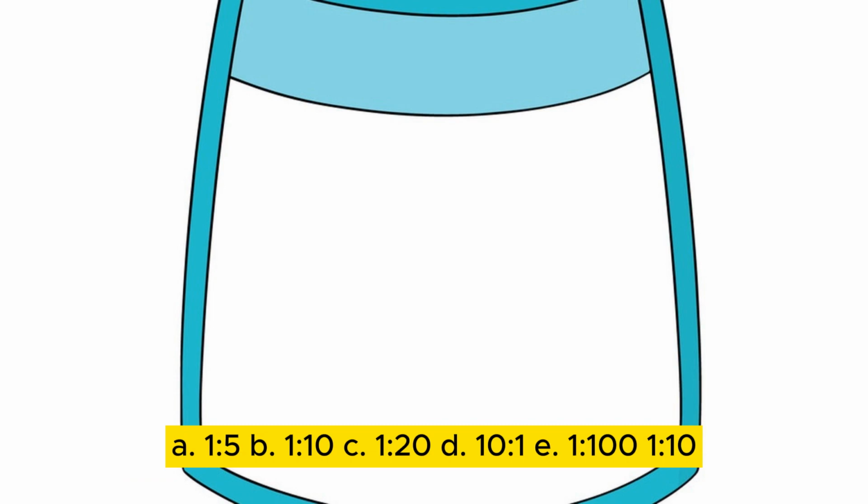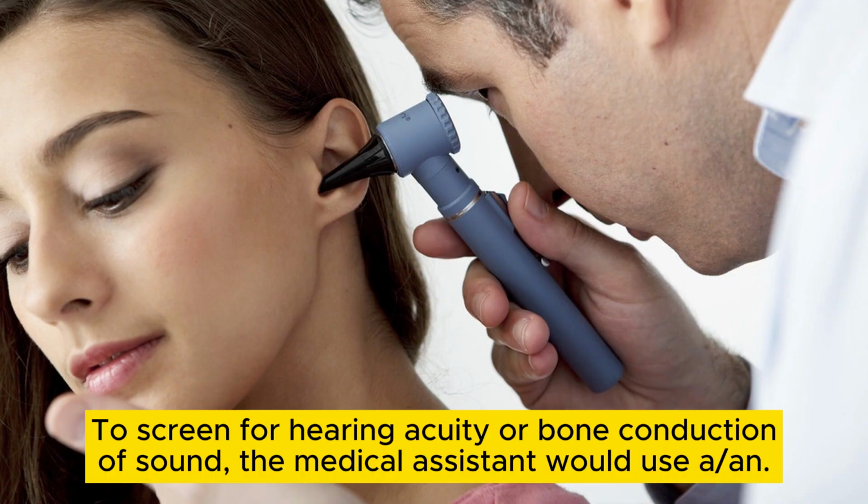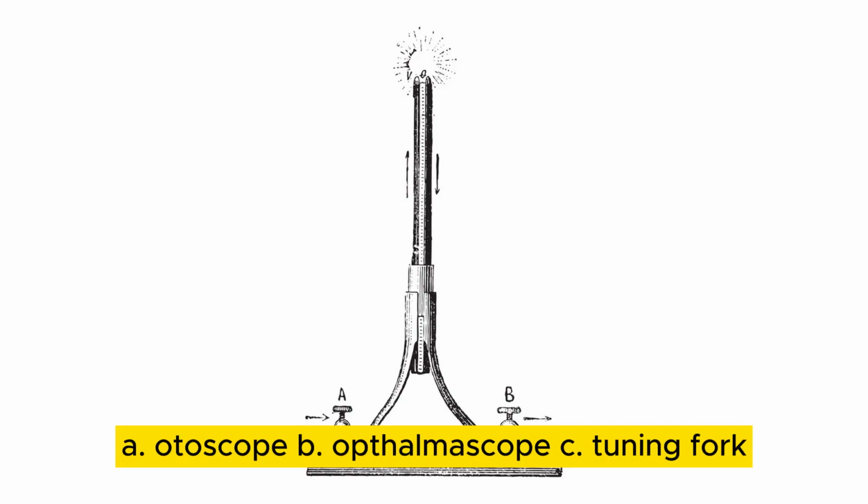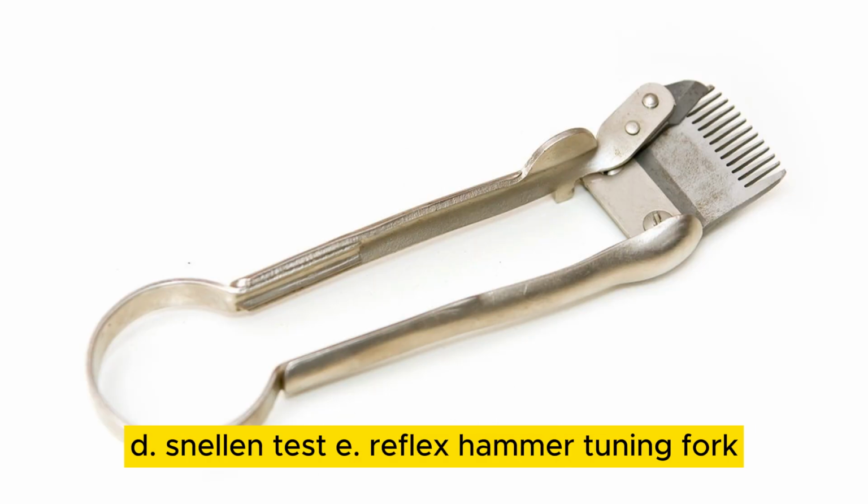The ratio for making a disinfectant from bleach and water is A. 1:5. B. 1:10. C. 1:20. D. 10:1. E. 1:100. 1:10. To screen for hearing acuity or bone conduction of sound, the medical assistant would use A. Otoscope. B. Ophthalmoscope. C. Tuning fork. D. Snellen test. Reflex hammer.